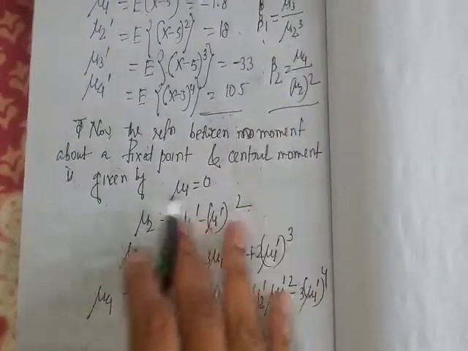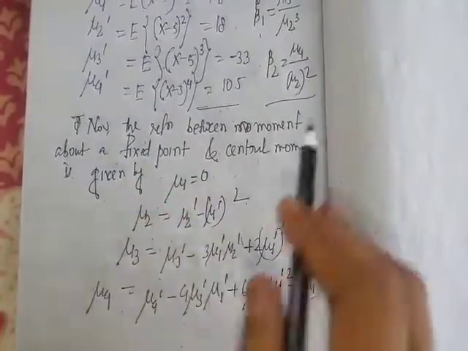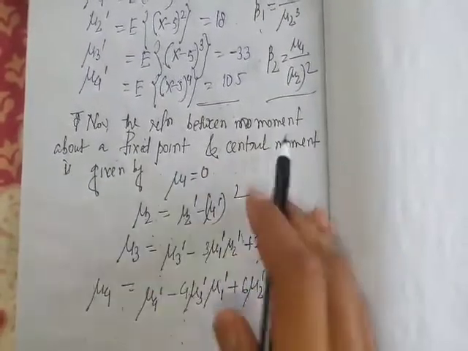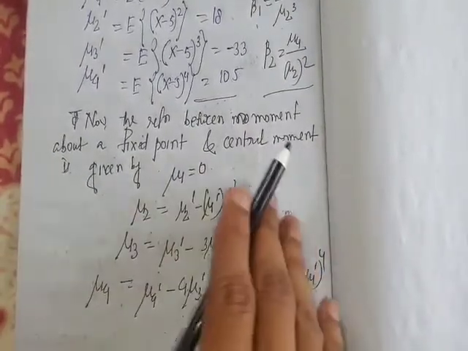So we already discussed the relation between moment about a fixed point and central moment.